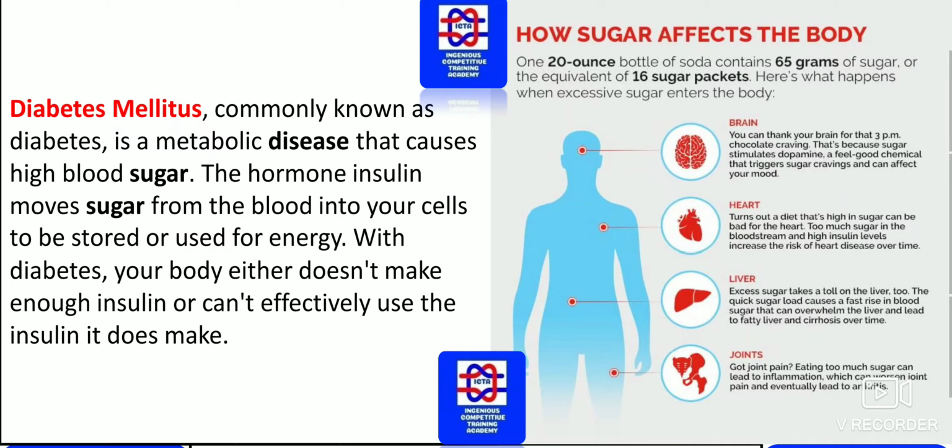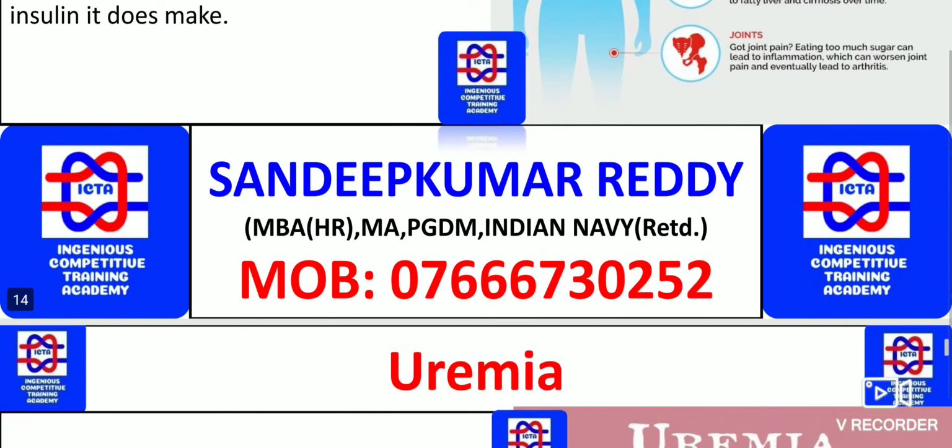The hormone insulin moves sugar from the blood into your cells to be stored or used for energy. With diabetes, your body either doesn't make enough insulin or can't effectively use the insulin it does make. So these are a few ways sugar affects the body. As you can see, it directly affects the brain, heart, liver and joints. So you'll have these kinds of problems.